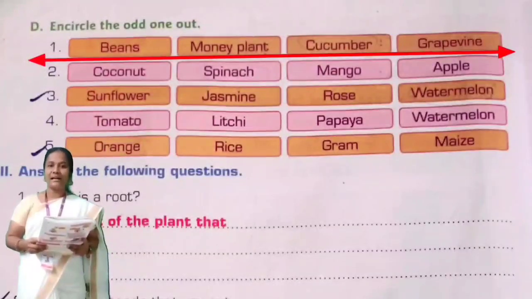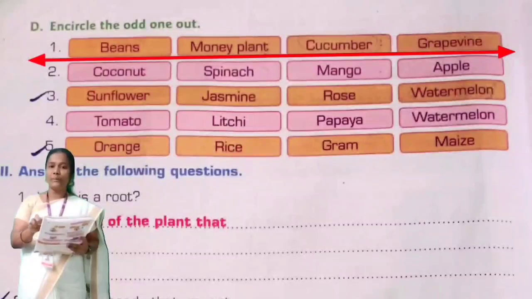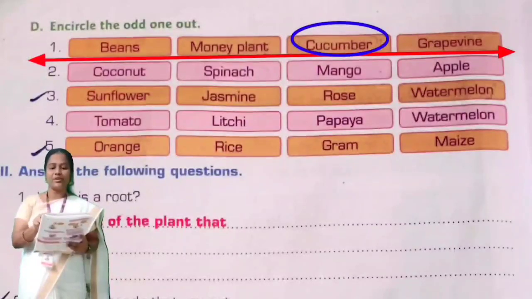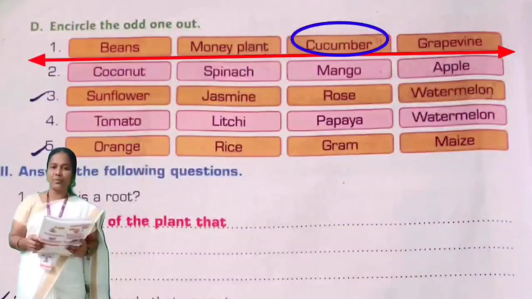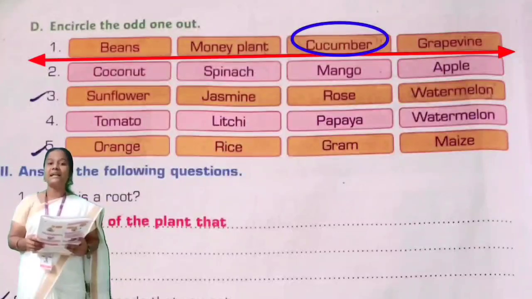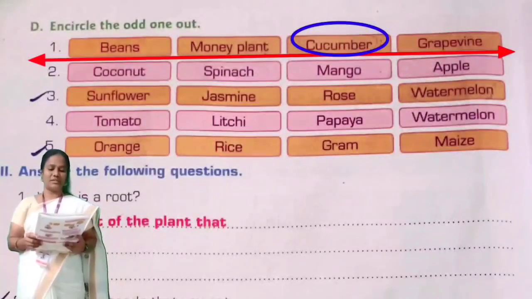These three are climbers. But cucumber is a creeper. So cucumber is the odd one. You have to circle cucumber. Beans, money plant, grapevines are climbers. Cucumber is a creeper. Very good, children.